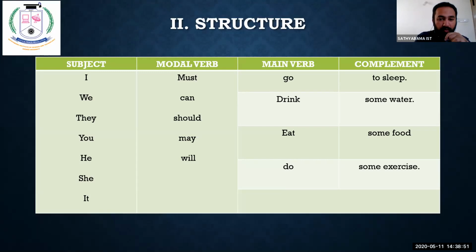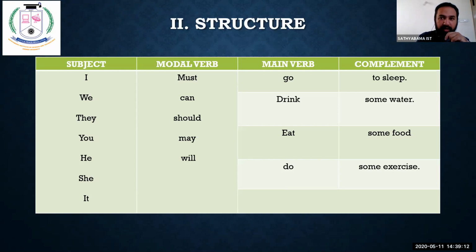So we will do some exercise. He will do some exercise. She will do some exercise. She should drink some water. She cannot say, I will not drink water. She should drink some water. Understood? This is the structure.